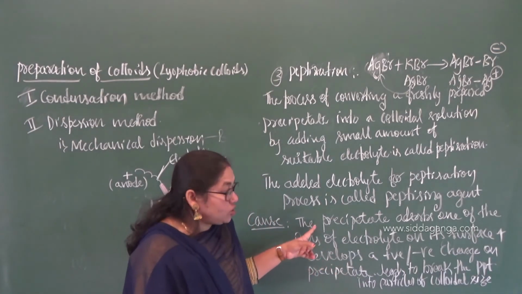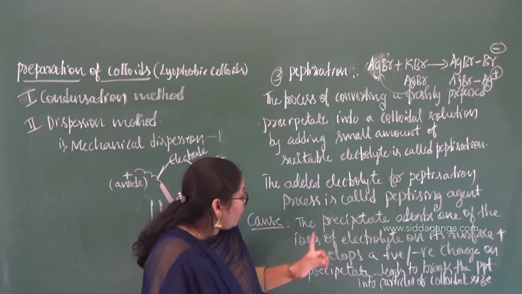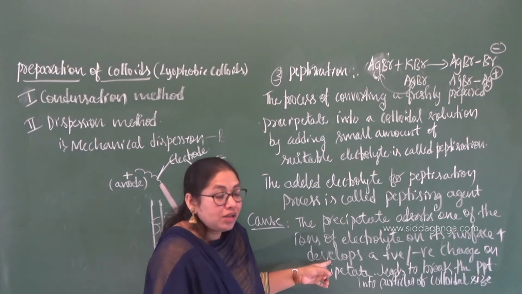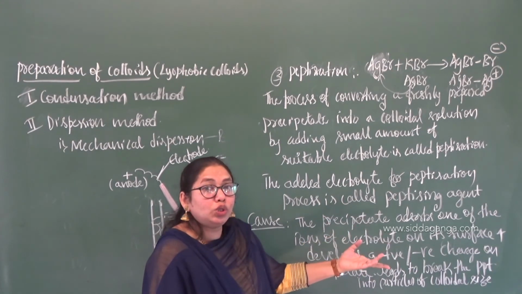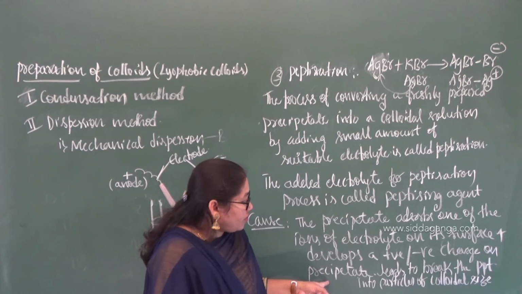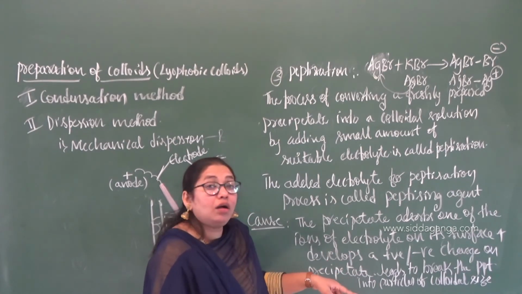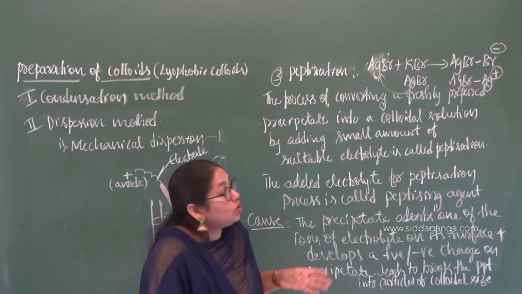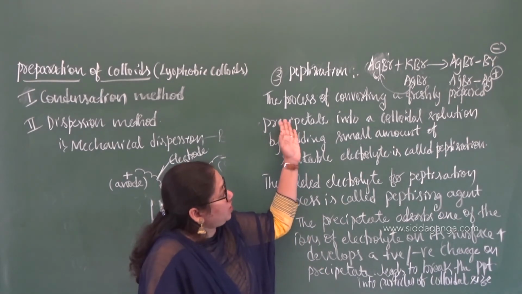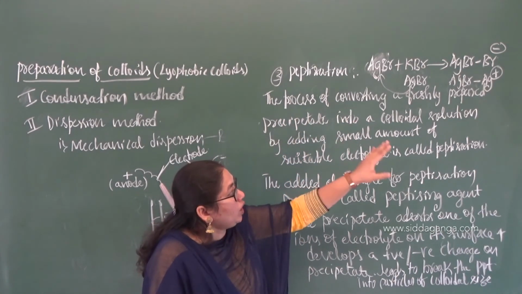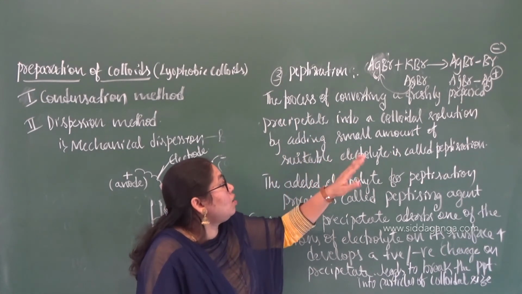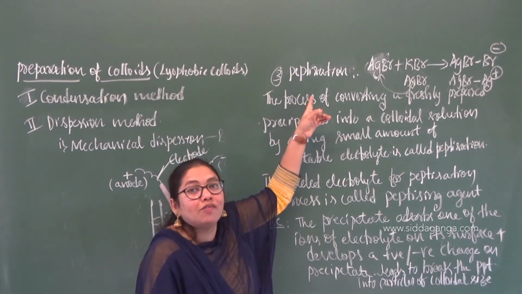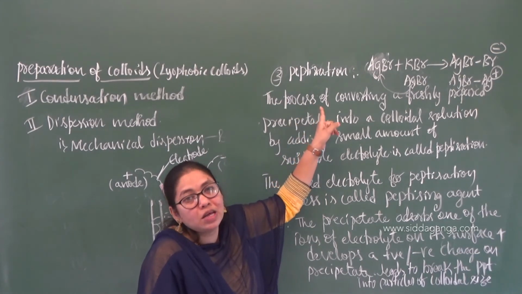So that's what I told here. The precipitate absorbs one of the ions of the electrolyte on its surface, which develops a positive or negative charge on the surface of the precipitate and leads to the break-up of the precipitate into smaller particles of colloidal size. So that's how you convert a freshly prepared precipitate into a colloidal solution by adding a small amount of suitable electrolyte. What do you call that process? That process is called peptization.